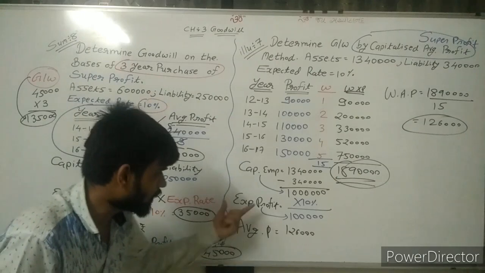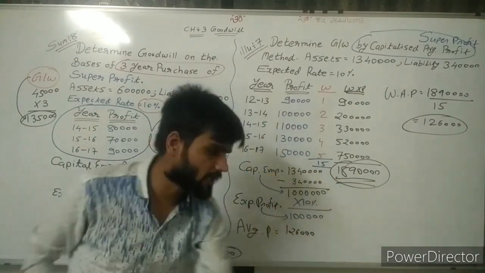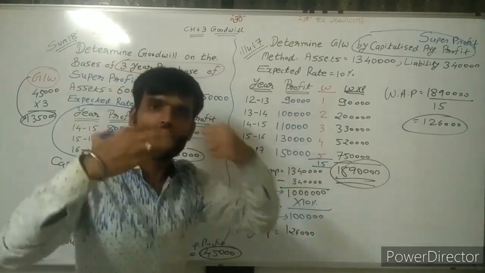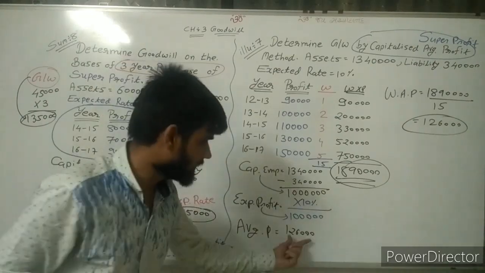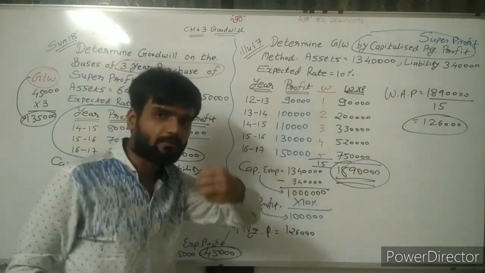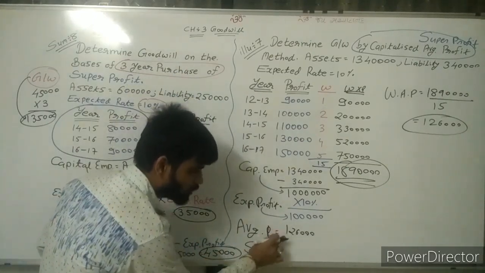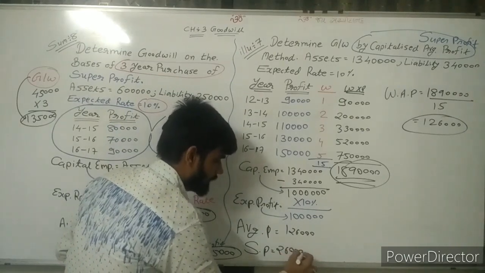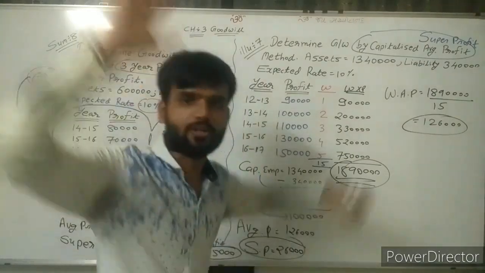Now compare. What was my expectation? Sir, 1 lakh rupees. What is my actual earning? Sir, 1,26,000. How many rupees do I earn more? Sir, the difference of these two, that is my super profit. 26,000 rupees I am getting more. So my super profit is equal to 1,26,000 minus 1 lakh. 26,000 rupees is my super profit.